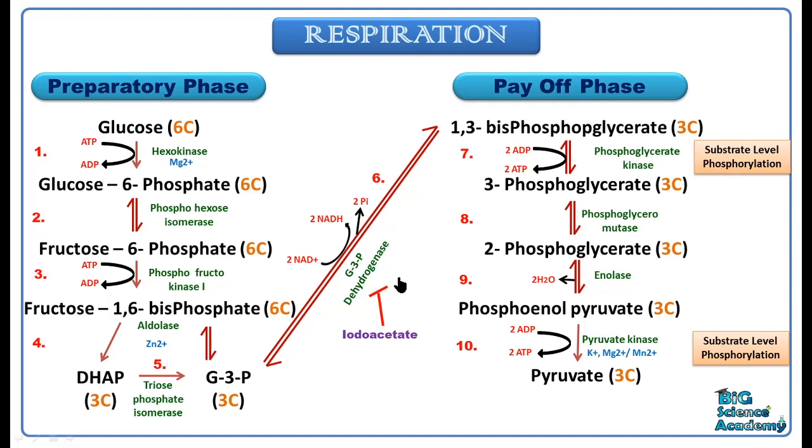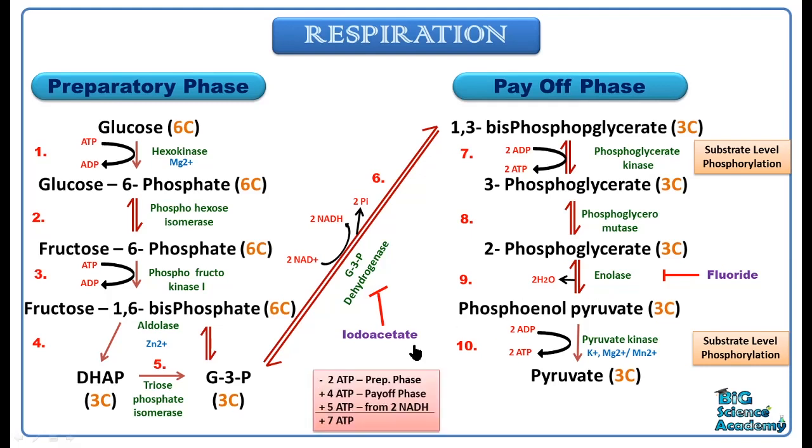That means if iodoacetate acts, then G3P dehydrogenase enzyme will be inhibited and this 6th step will not occur and the glycolysis phase will stop. Here also for the 9th step and for the enzyme enolase, fluoride is an inhibitor and it inhibits the enzyme.